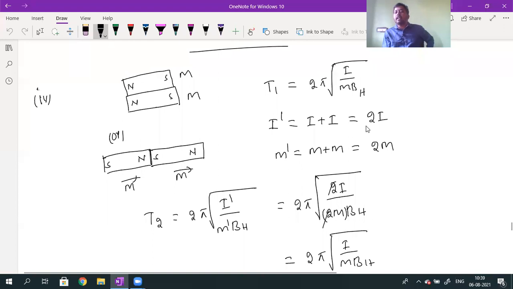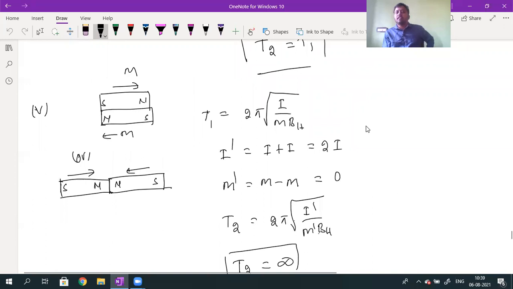Upon one bar magnet, another identical bar magnet is placed. If the like poles are together, does the time period value change or not? So next point we discussed: one bar magnet is kept over another, both are identical, but the poles are joined like this, with unlike poles here and like poles here. What is the initial time period formula? 2 pi into root over I divided by M into BH.